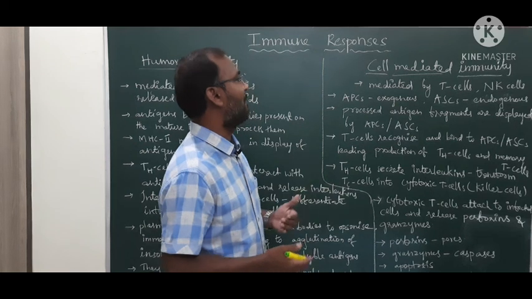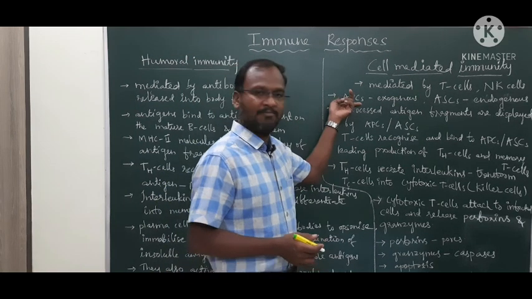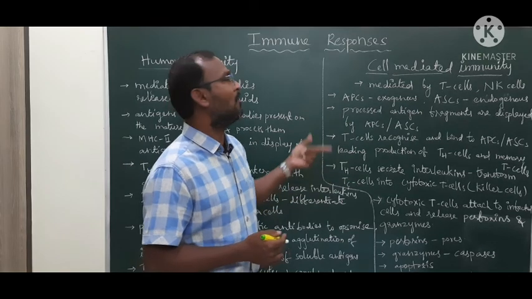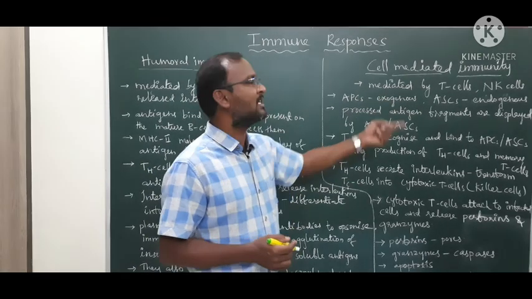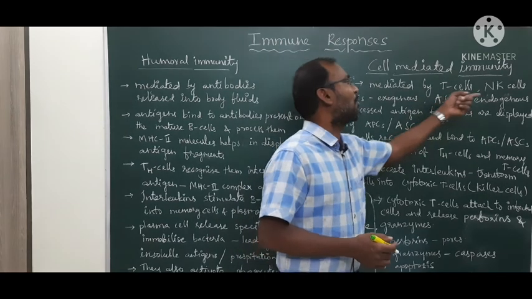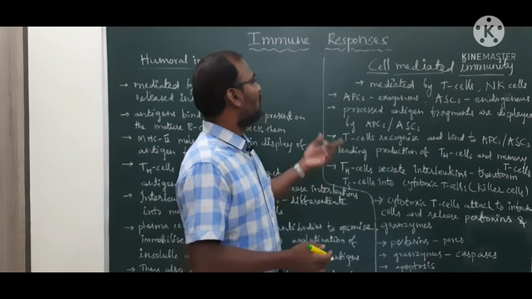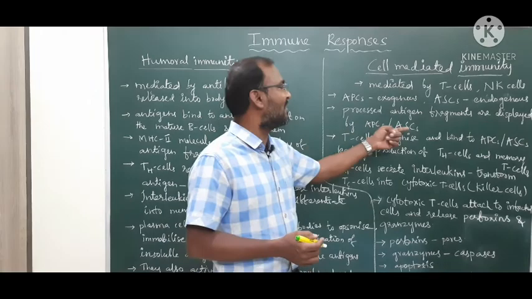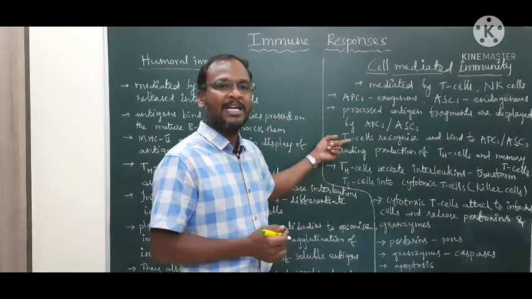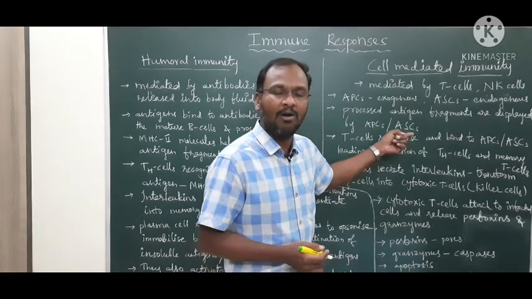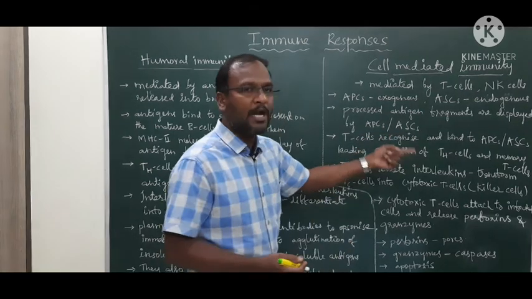So let us see how it happens. The APCs, that means antigen presenting cells, process the exogenous antigens, and ASCs, altered self cells, process the endogenous antigens. Now these processed antigen fragments are displayed by the APCs as well as ASCs, I mean antigen presenting cells in case of exogenous origin, and altered self cells in case of endogenous origin.